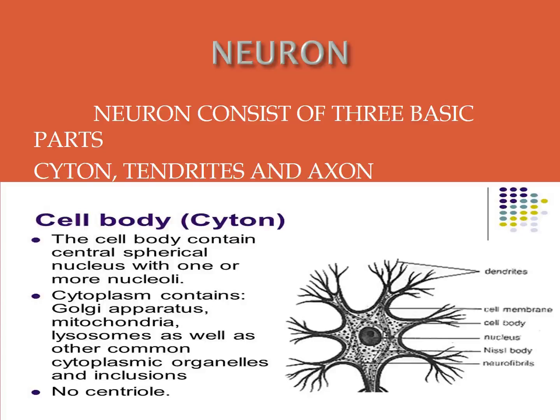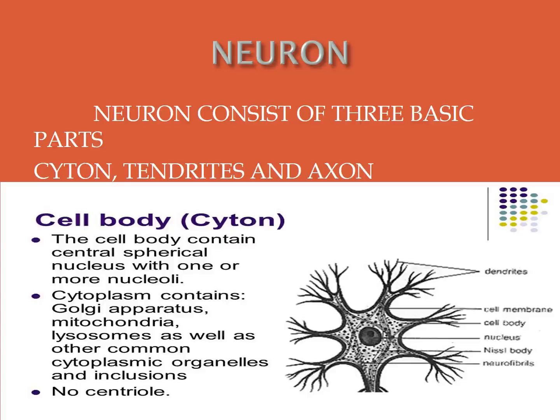Numerous branches project from the surface of the cell body. They conduct nerve impulses towards the cytosol.